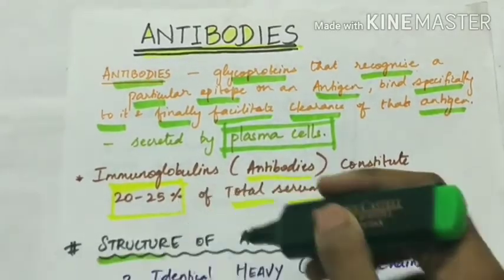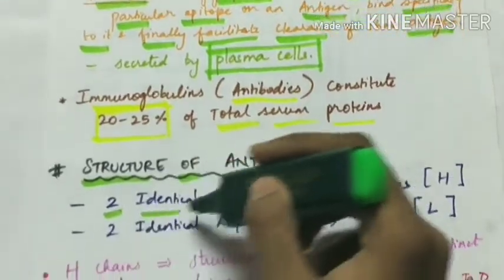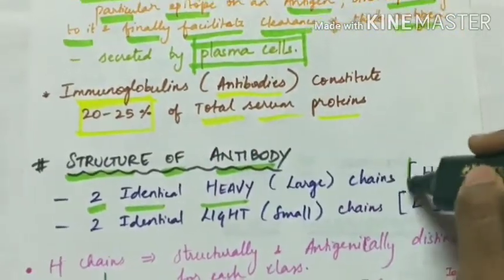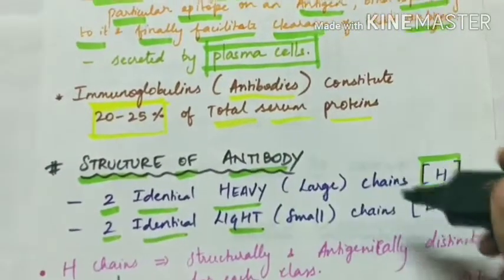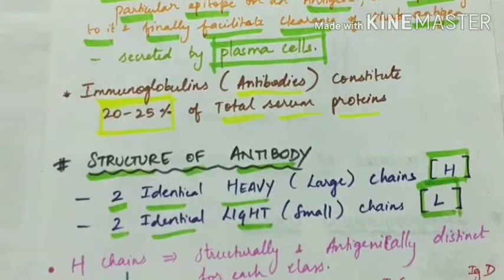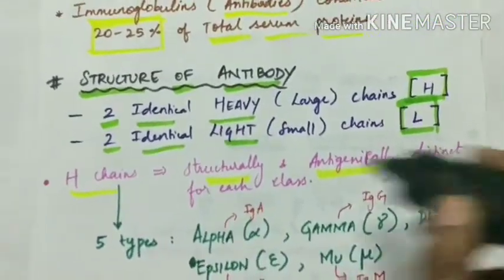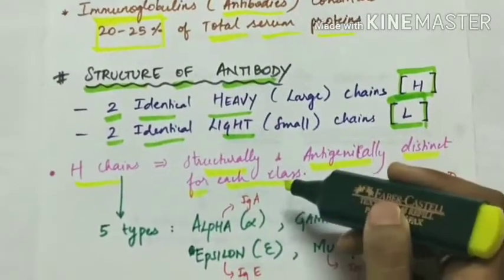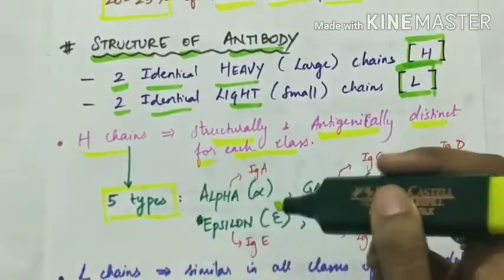Let's see the structure of an antibody. An antibody has two identical heavy chains, called H chains, and two identical light chains, L chains. The heavy chains are structurally and antigenically distinct for each class. So the H chains are of 5 types.